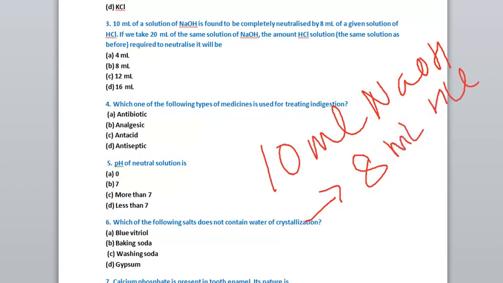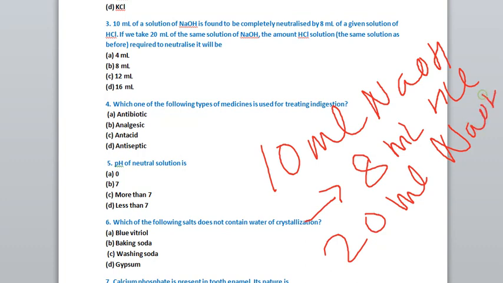Okay, 10 ml NaOH is neutralized by 8 ml acid. You know that bases are neutralized by the acids only, right? If we take 20 ml of NaOH, then it will be neutralized by how much quantity of HCl solution? This is asked in the question. If 10 ml is neutralized by 8 ml of HCl, then 20 ml of NaOH will be neutralized by what? You just have to double the number.